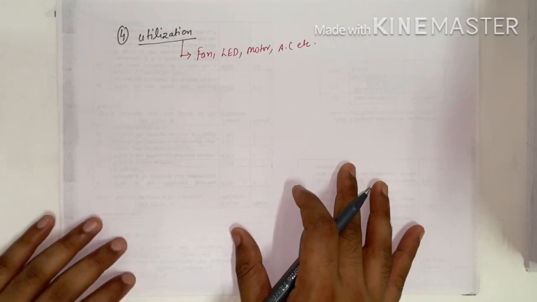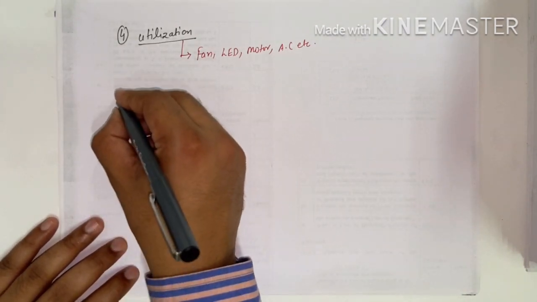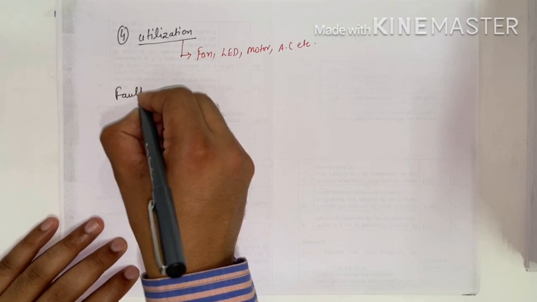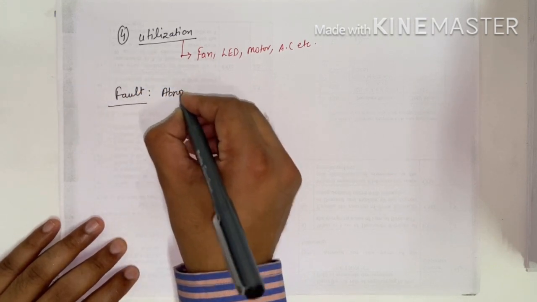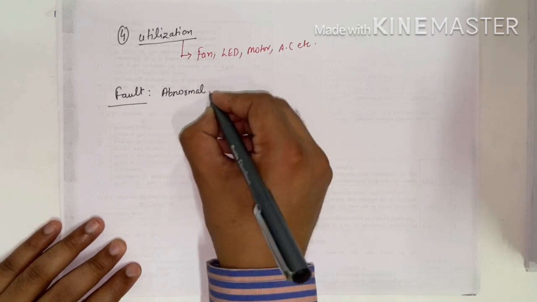Okay, firstly we have to see what a fault is. Fault means any abnormal condition.